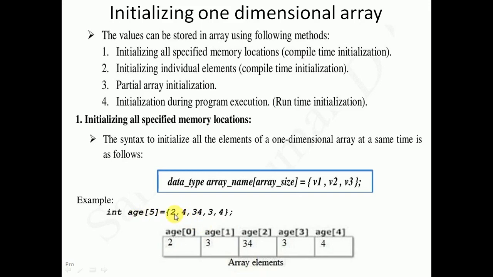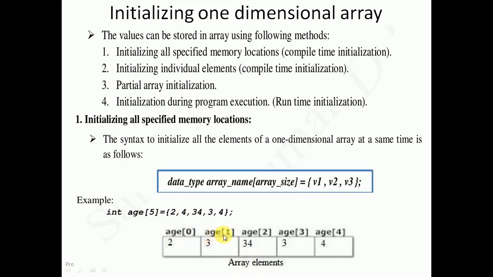So what is the first value in the set here? That is 2. So where it will be stored? The first element in this list will be stored at the first location of the array. The first location is indicated at the index 0. Now it is age of 0. The second element is 4 here.